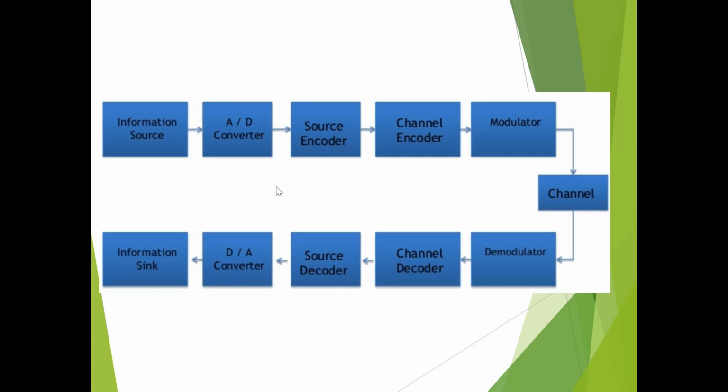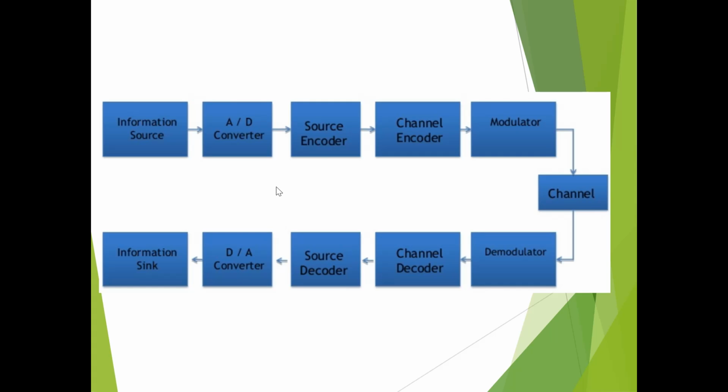Then it is given to the modulator. Any continuous wave digital modulation technique such as ASK, FSK, PSK, that is amplitude shift keying, frequency shift keying, phase shift keying, can be used here, and then it is applied to the channel.